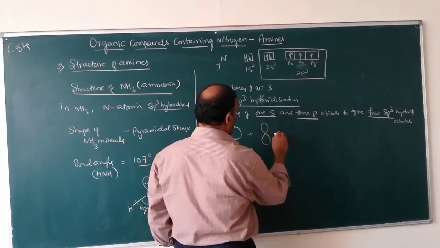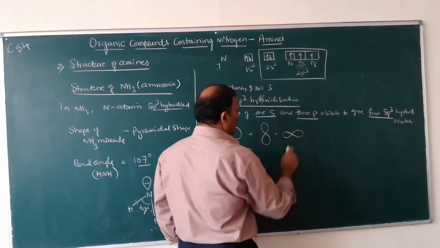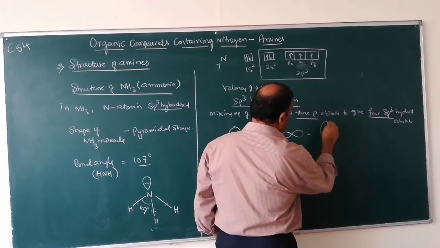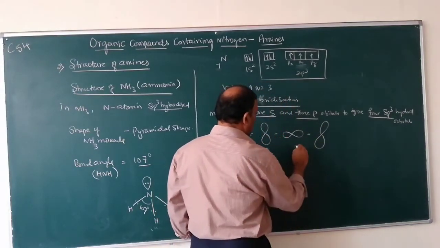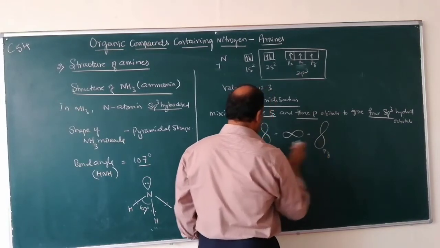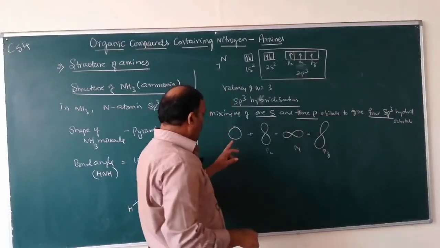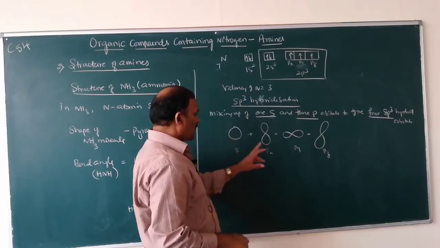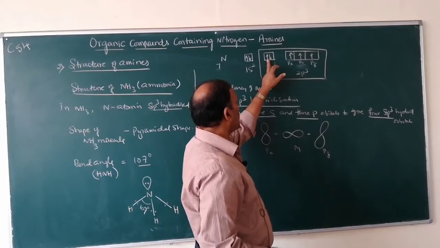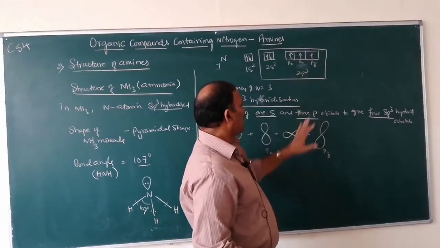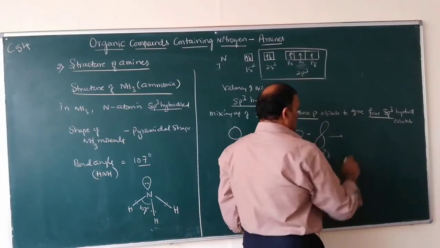This is one p orbital, this one is another p orbital, and this one is another p orbital. Say this one is px, this is py, this is pz, this is the s orbital. So the 1s orbital mixes up with 3p orbitals, you will get 4 sp3